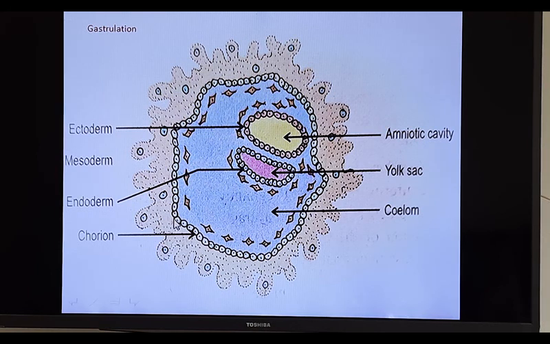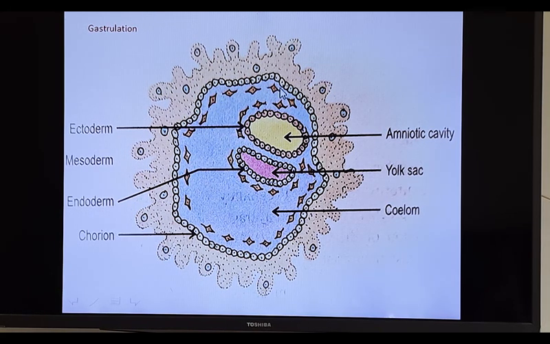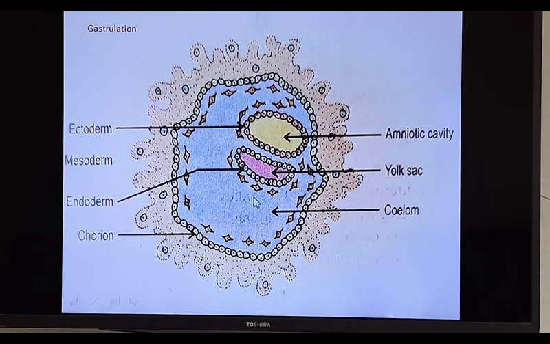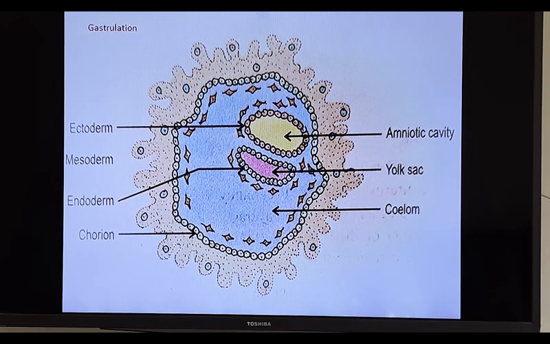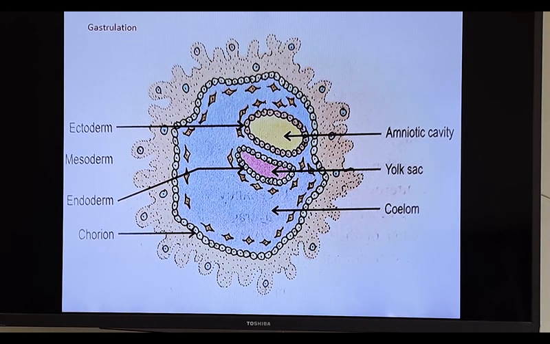That forms the mesoderm, which separates the yolk sac and amniotic cavity.